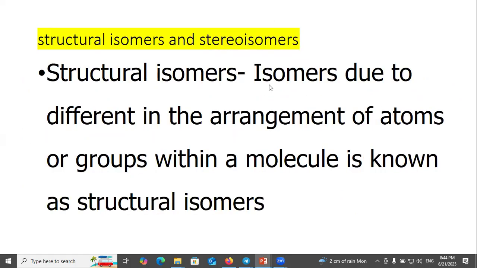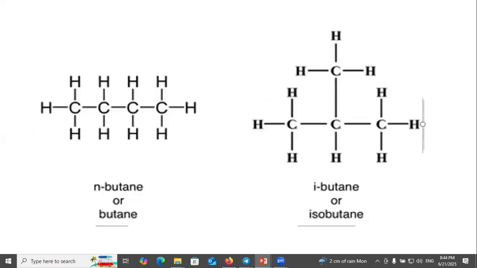Structural isomers and stereoisomers. Structural isomers, due to differences in the arrangement of atoms or groups within a molecule, are known as structural isomers. For example, butane and isobutane.